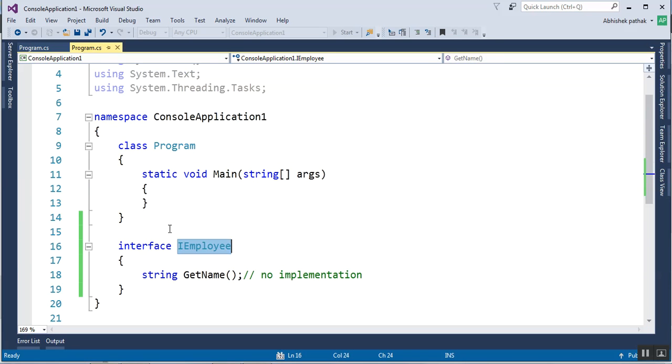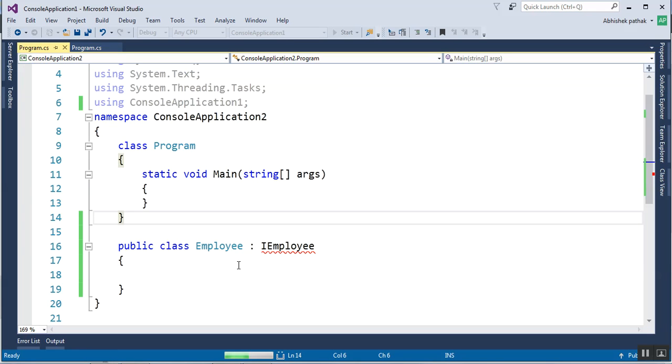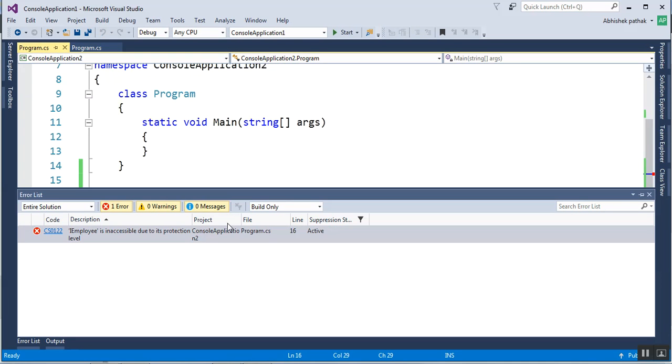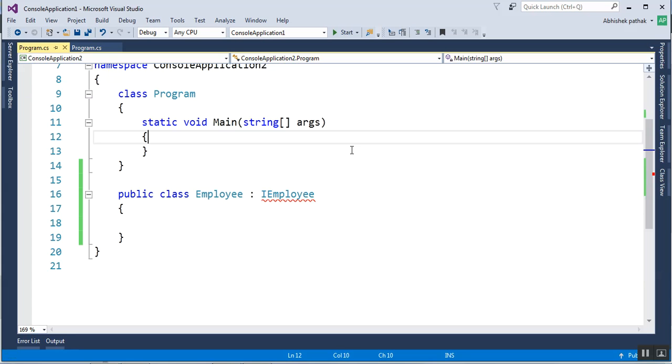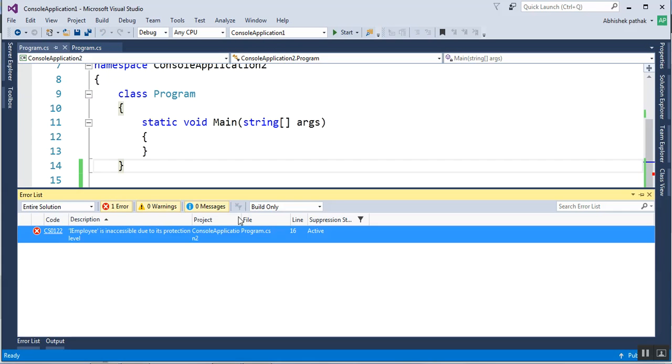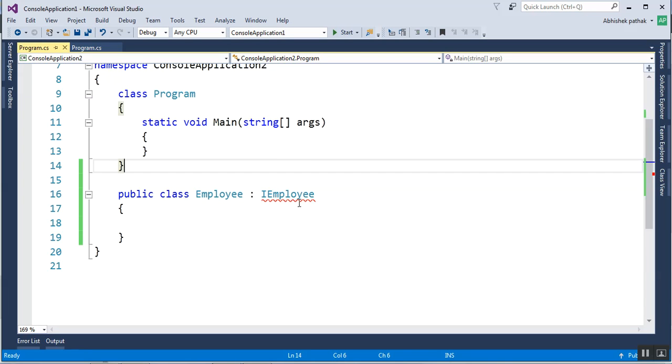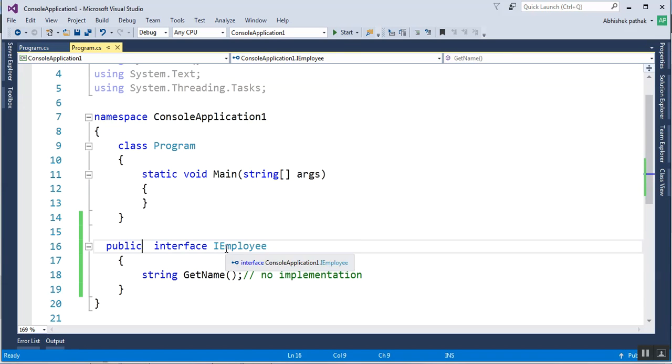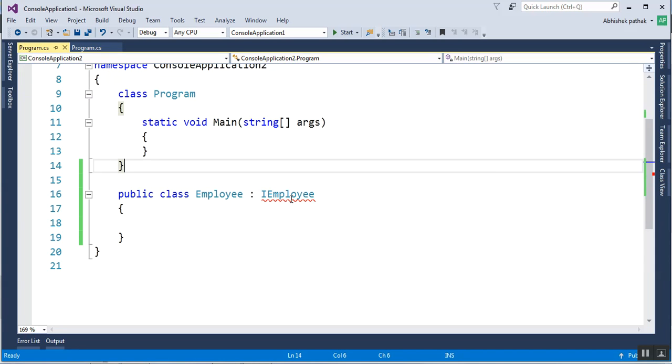Now let's decorate this interface as public. If I build the application now, as we can see, that error has gone. But since this interface has one method, we have to implement the method of this interface.